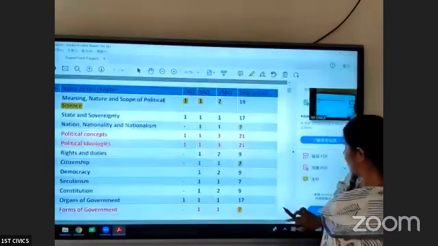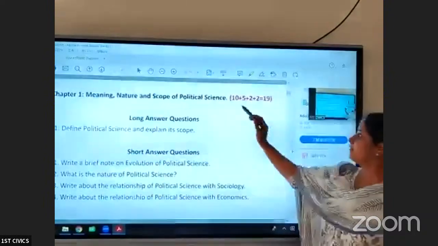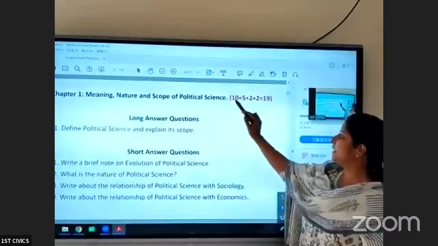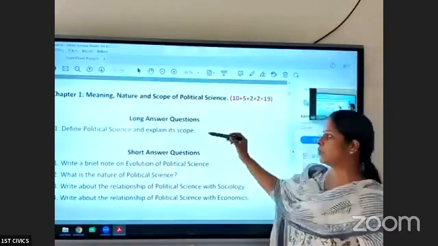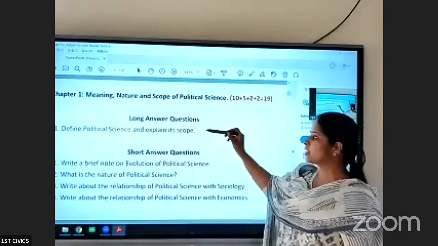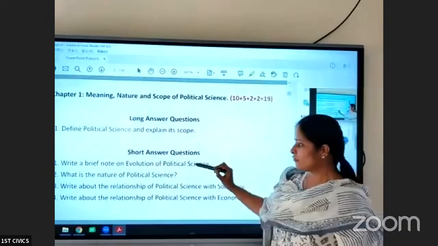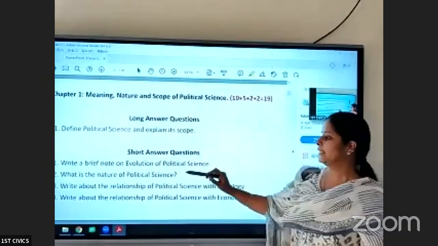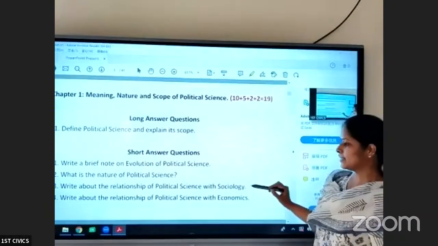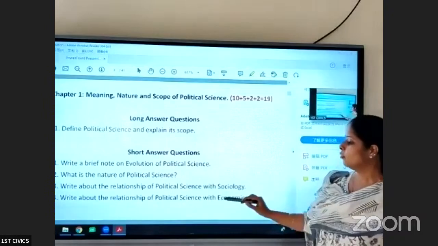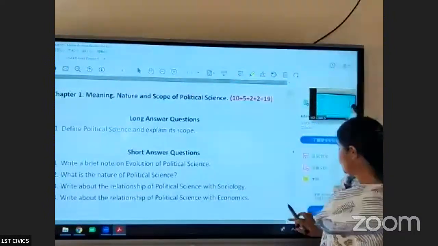So let us start with first chapter, meaning, nature, and scope of political science. The weightage for this chapter is one LAQ, one SAQ, and two VSAQs. So the most important LAQ is define political science and explain its scope. Then you have short answers. Write a brief note on evolution of political science. Write a note on nature of political science. Relationship between political science and sociology, and relationship between political science and economics. You can expect one question out of these 4 questions.